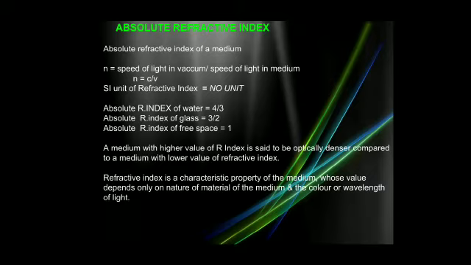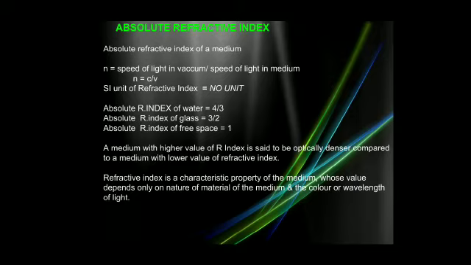So a medium with higher value of refractive index is said to be optically denser compared to a medium with lower value of refractive index. In the above example, refractive index of water is 4 by 3, that is 1.33, and absolute refractive index of glass is 1.5.